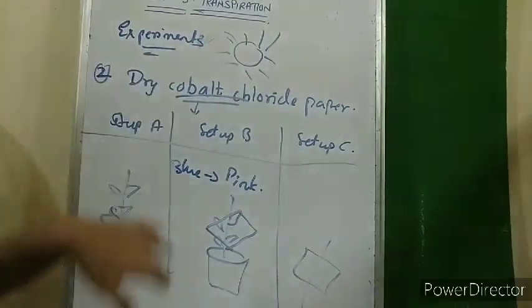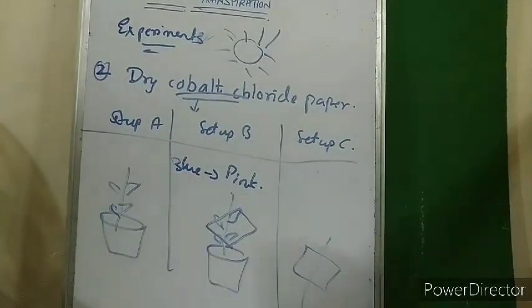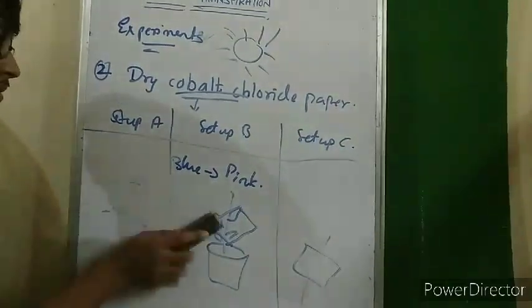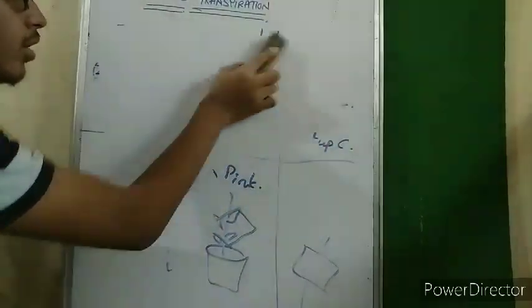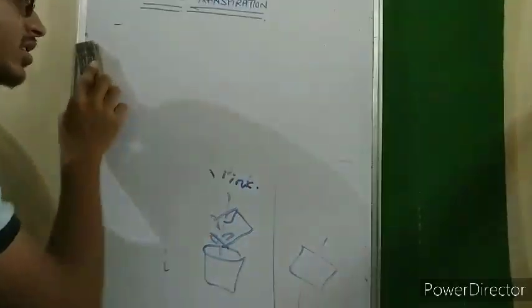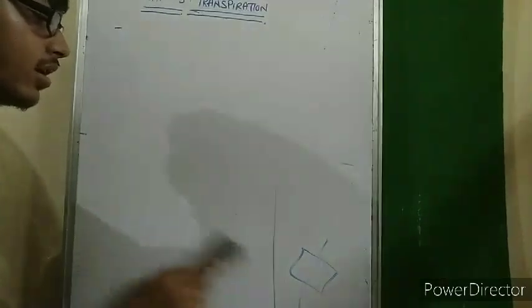So because of this experiment also, they came to know that transpiration occurs in plant bodies. Now we will learn about the different types of transpiration that occur.